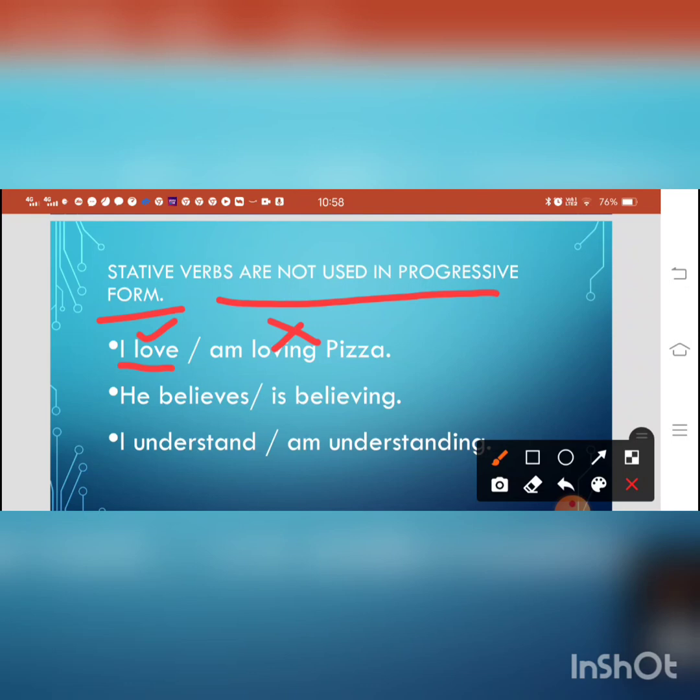Next, he believes or is believing. Which option is correct? Believes. That is correct. And is believing is wrong. I understand, I am understanding. Which option is correct? I understand, but this is wrong.